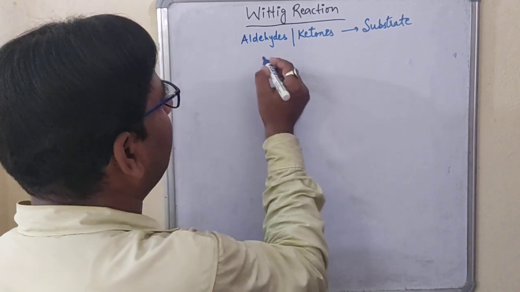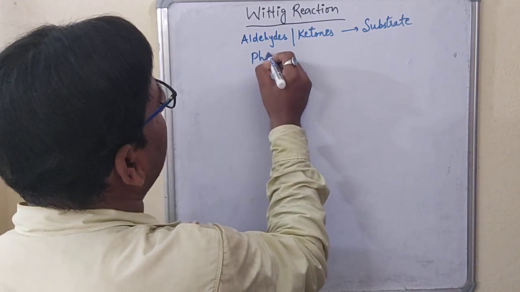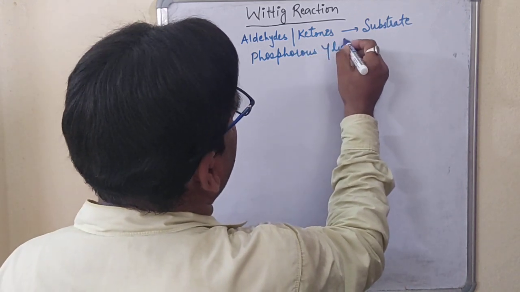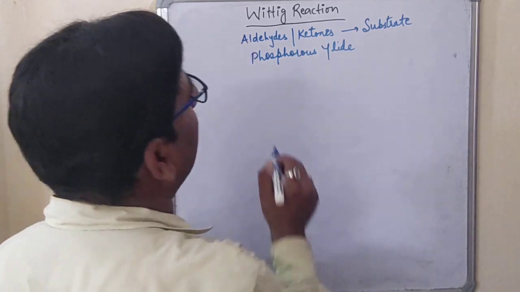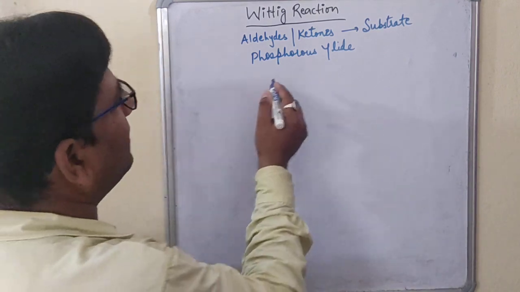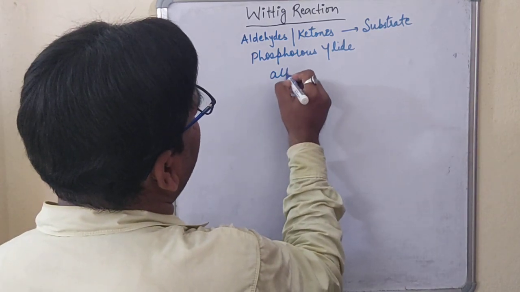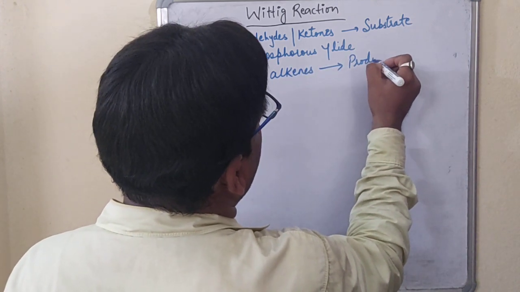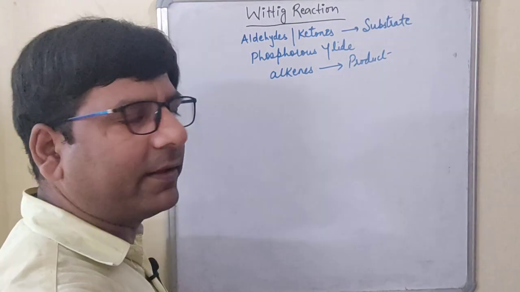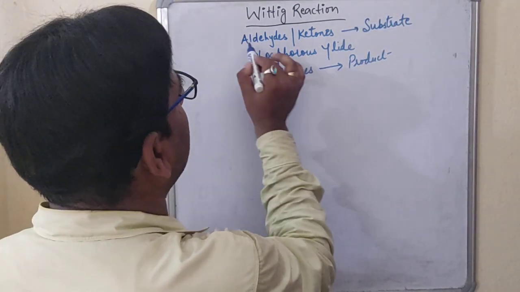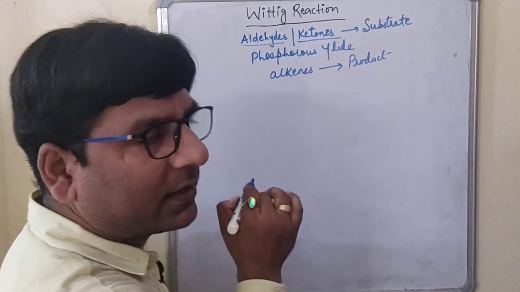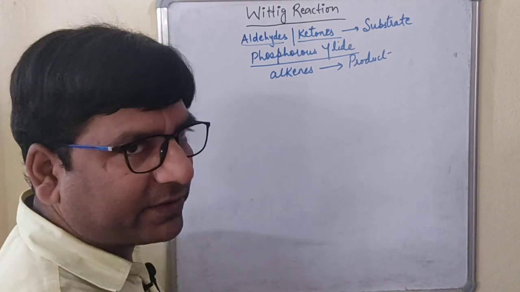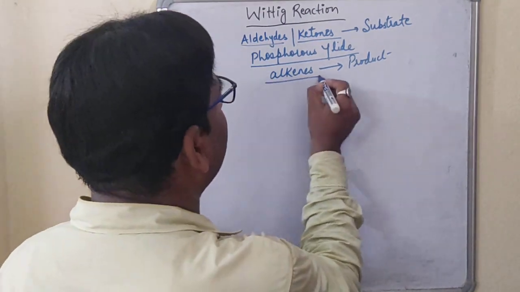Then we will use the phosphorus ylide, and the product will be the alkenes. You can use any aldehyde, any ketone, react it with the phosphorus ylide, and the product that it would form is the alkene.